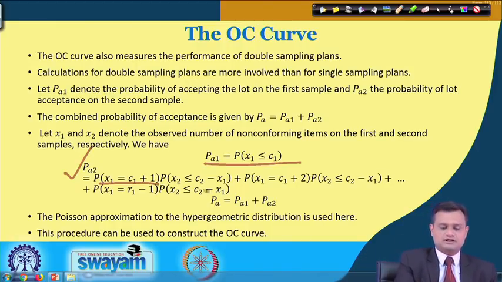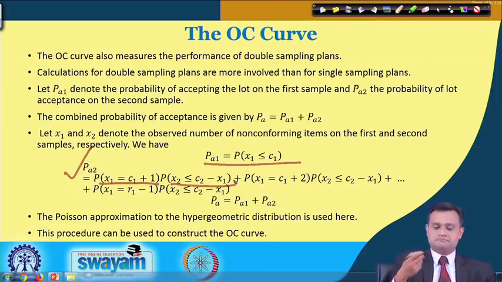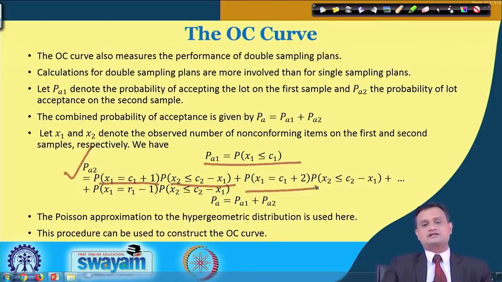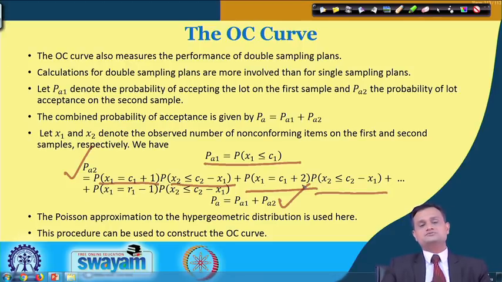So C1 plus 1 and probability of x2 less than or equal to C2 minus x1, plus probability of x1 is equal to C1 plus 2 into probability of x2 less than or equal to C2 minus x1. We discussed the probability issues in detail and you can appreciate this. So total probability is PA1 plus PA2, probability of acceptance in the first sample plus probability of acceptance in the second sample.